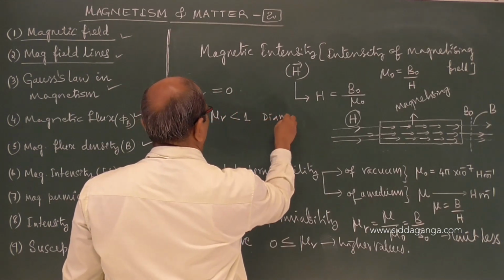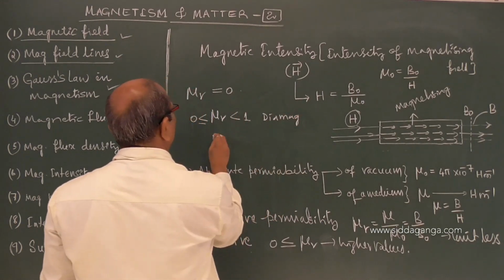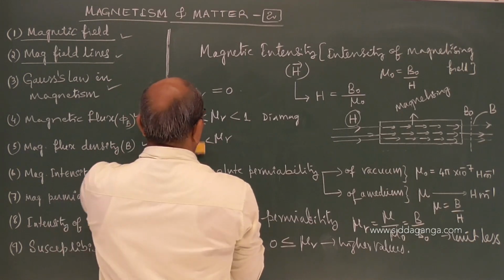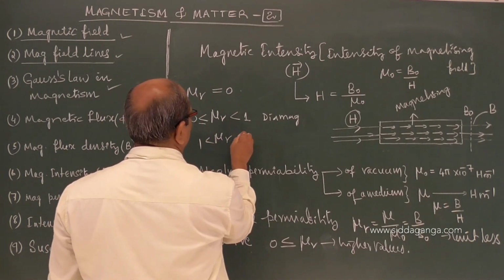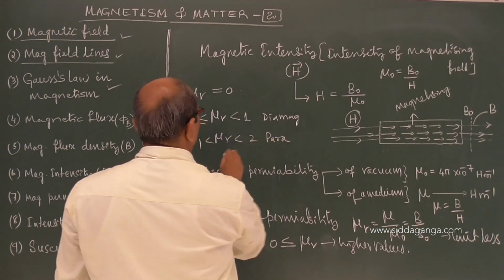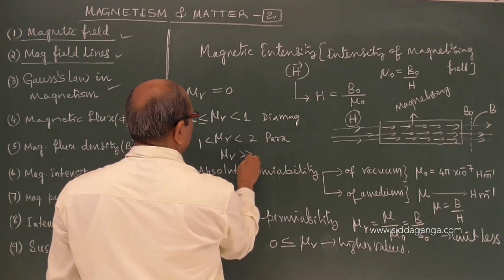For paramagnetic, mu R is slightly greater than 1, less than 2 or around 2. For ferromagnetic, mu R is very much greater than 1.